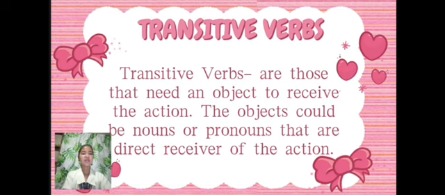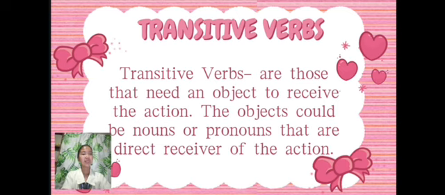Let's proceed to how to identify a transitive verbs. First, look for a direct object. Ask what or whom after the verb. Example, the teacher praised the student. What did the teacher praise? The student, direct object.